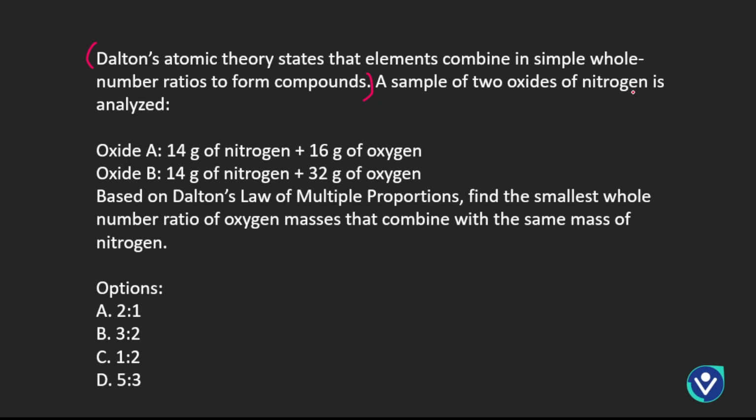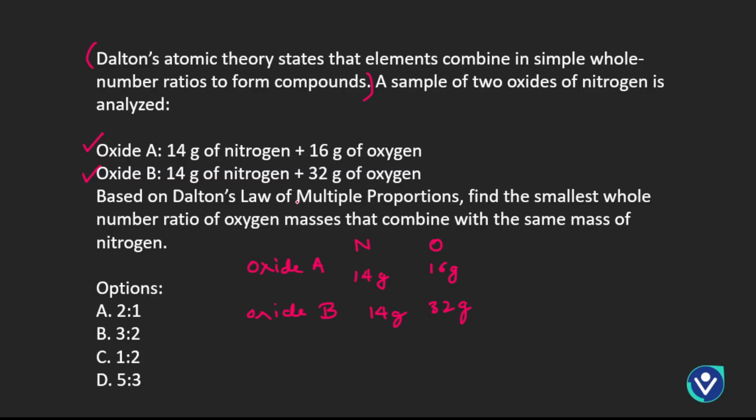A sample of 2 oxides of nitrogen is analyzed. So in this case, you have oxide A and oxide B over here, and we have some values right over here. And this is oxide of nitrogen, so you will have the value of nitrogen and oxygen. We can summarize this in a very simple way. For oxide A, you have nitrogen, which is 14 gram, and oxygen, which is 16 gram. For oxide B, nitrogen is 14 grams and oxygen is 32 grams, right? So this is the ratio, the way they are combining and forming these oxides.